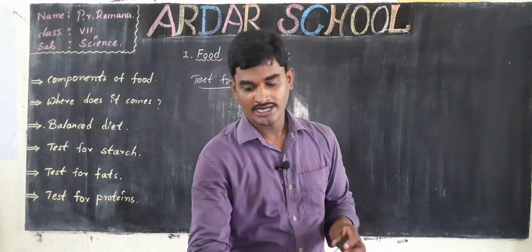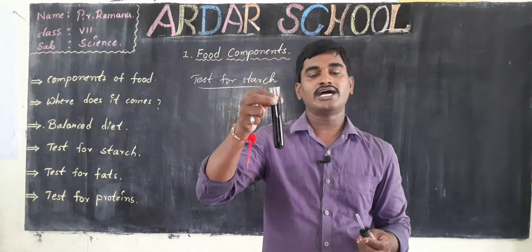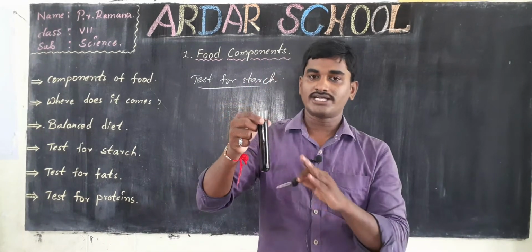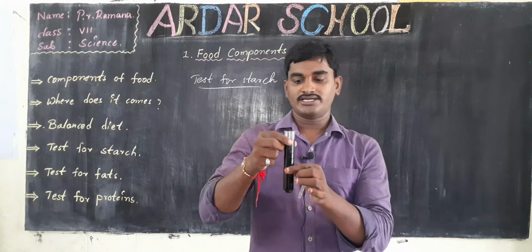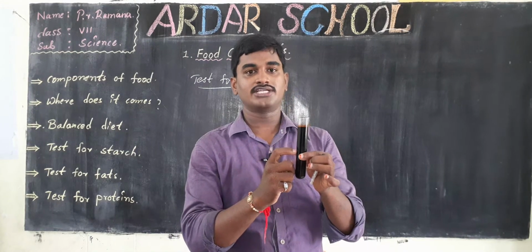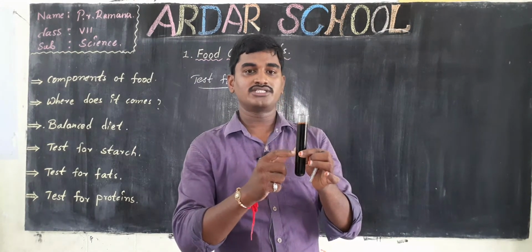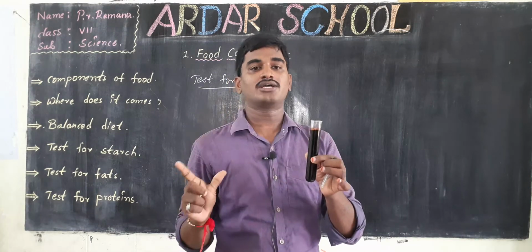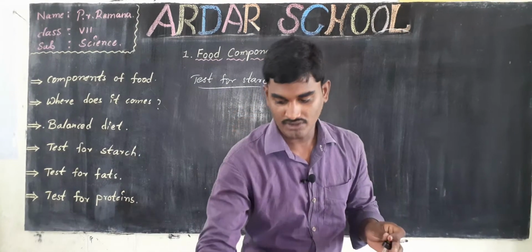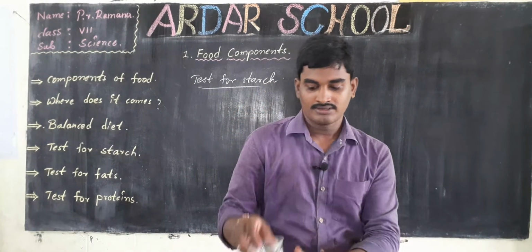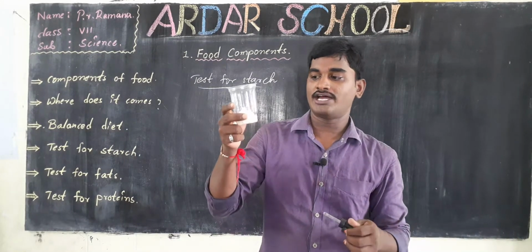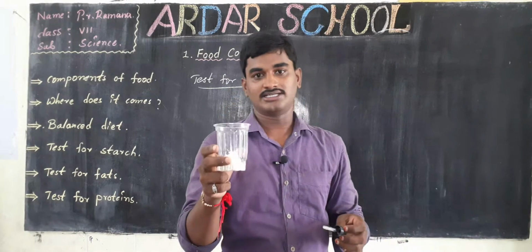Here I have to prepare diluted iodine solution. What is dilution? I have to add some water to the iodine solution until it turns light yellow. Then the specimen food we need to test. Here I take a sample of rice.